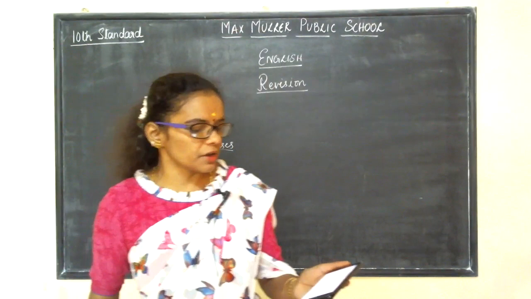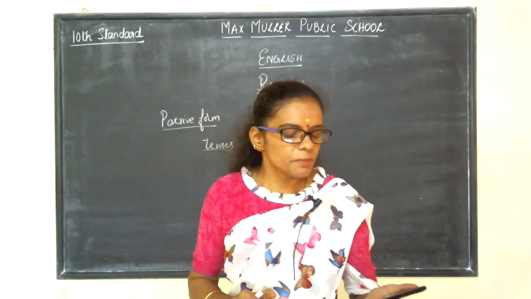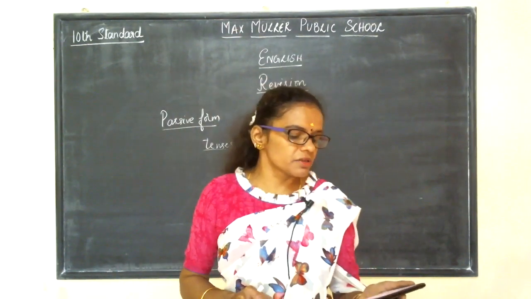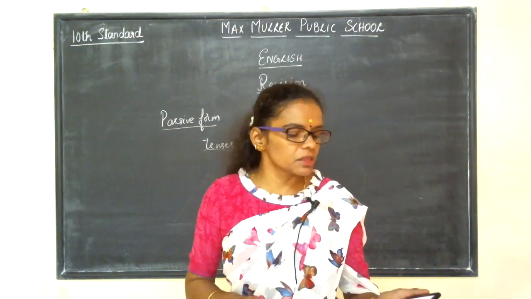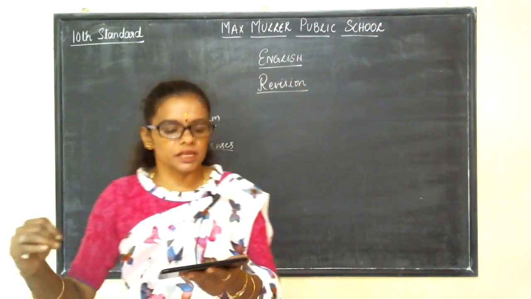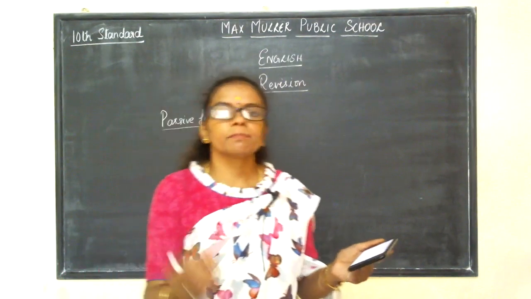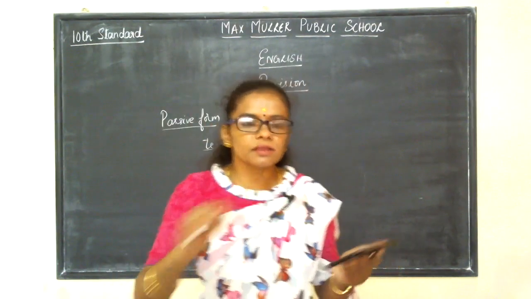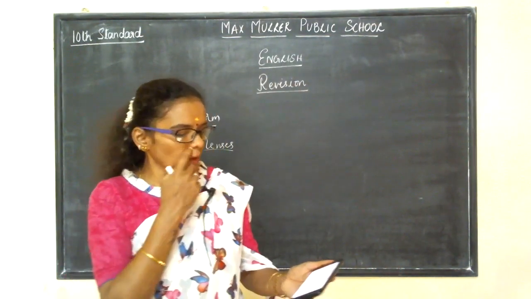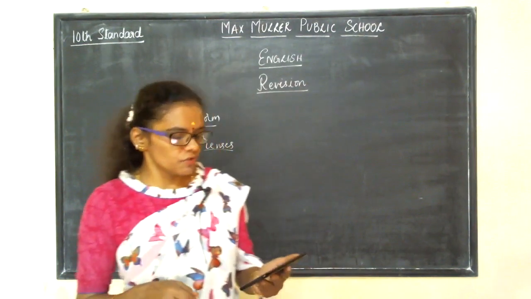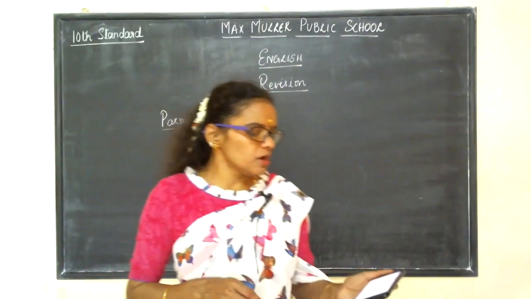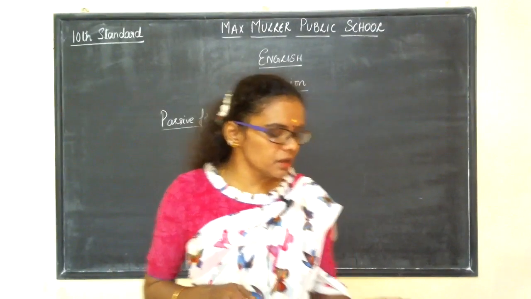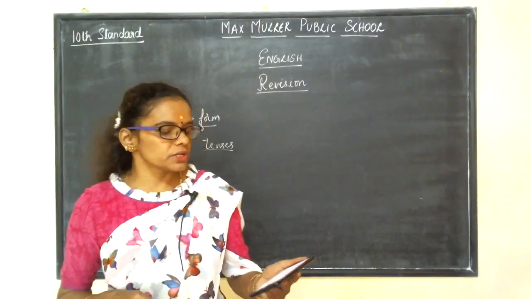C option. That means flowers were being plucked. It is a continuous tense. The children were plucking means they were plucking flowers. So you have to put flowers were being plucked by the children. So C option is right.